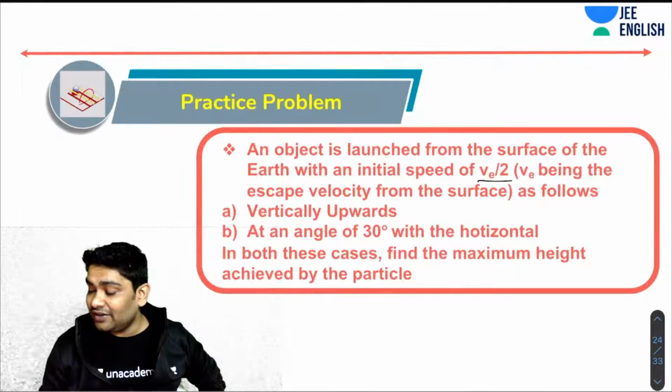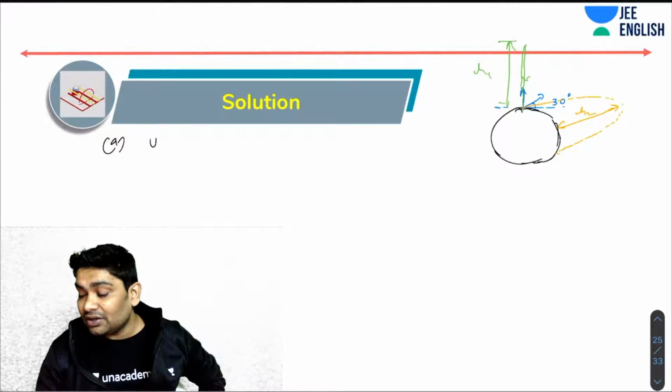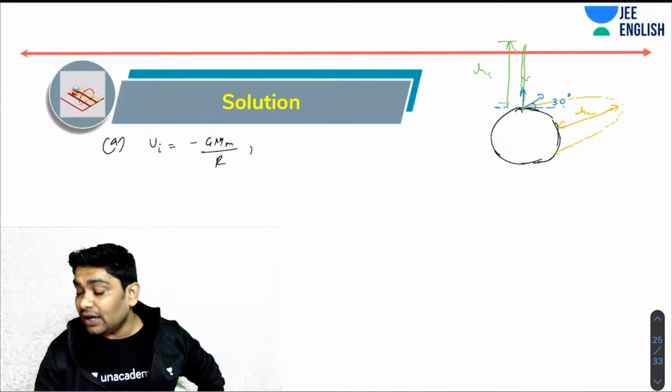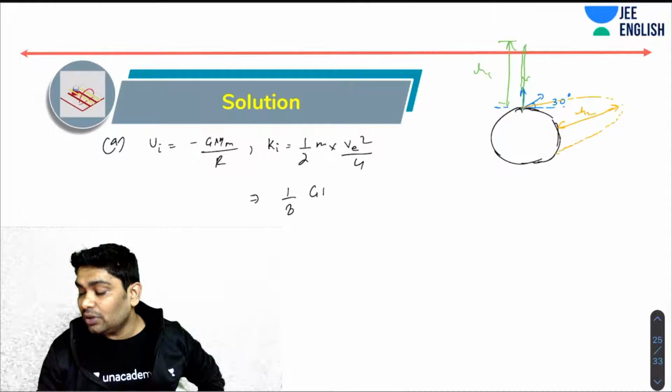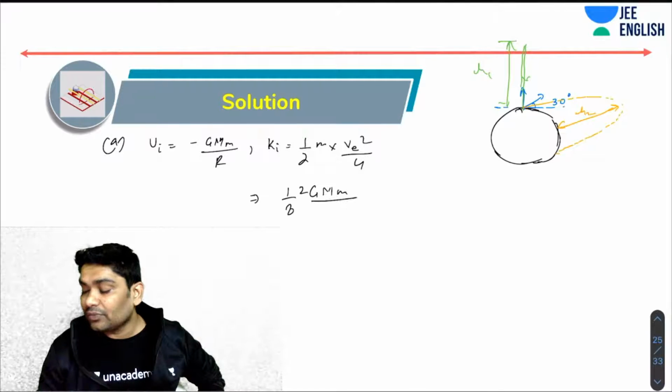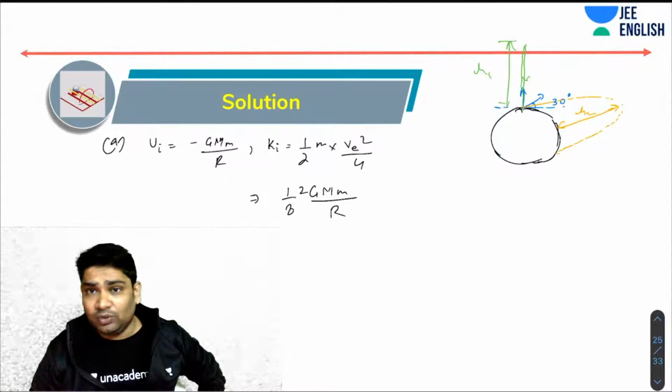Part one says if it is projected vertically upwards. So in part one, I know initial potential energy is minus GMm over R. Now initial kinetic energy, what will that be? That will be half m into v square by 4. So this comes out to be 1 by 8, and v square was 2GM over R. Escape velocity was root 2GM over R, so square of that would be this.